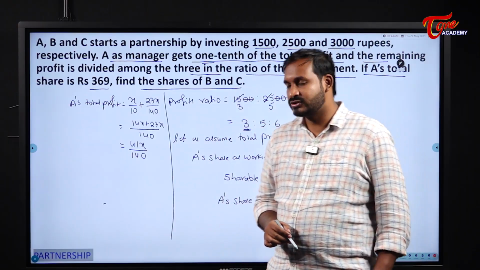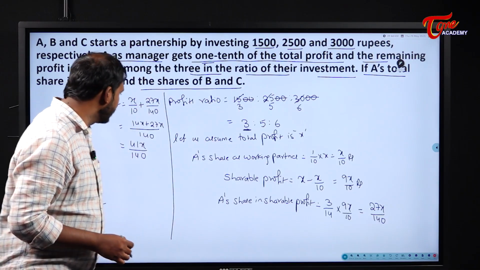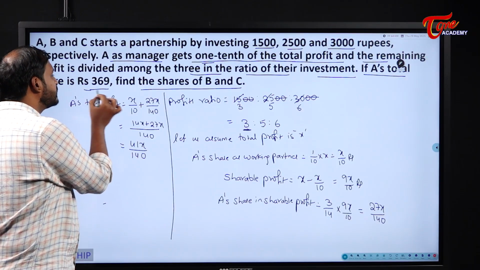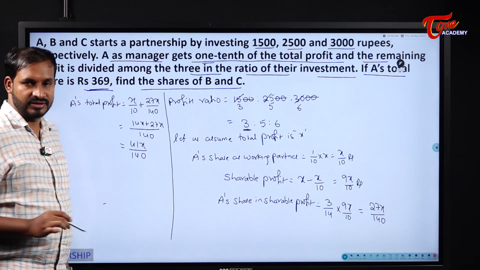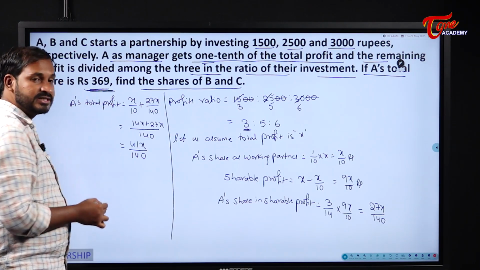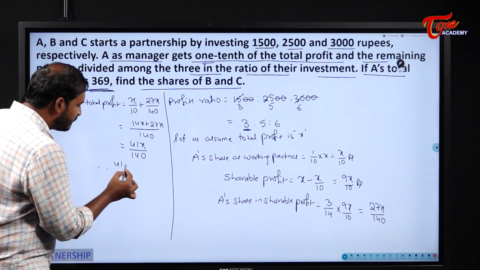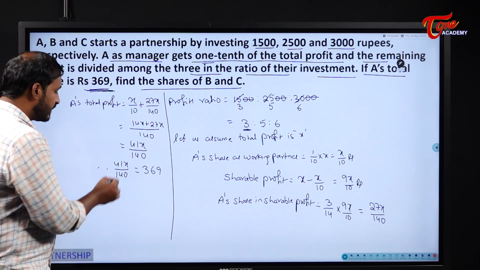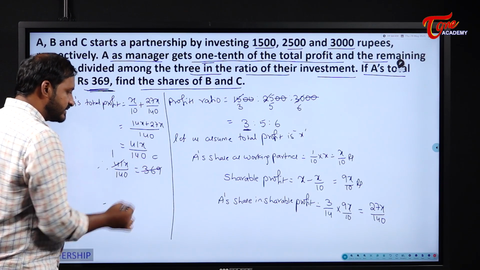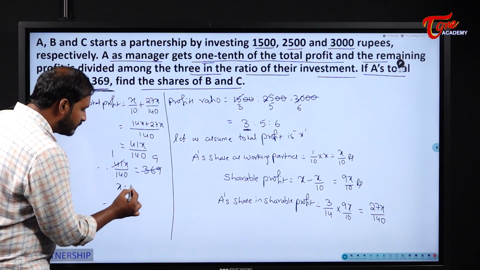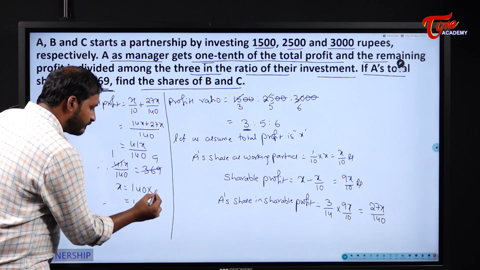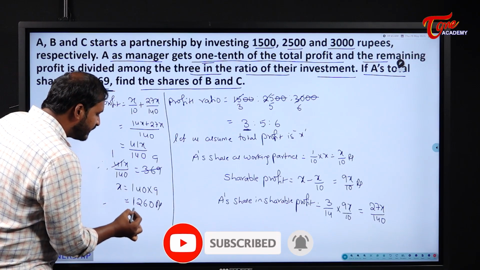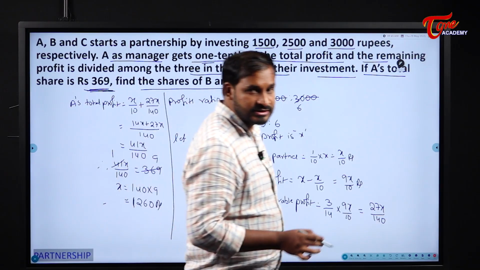Okay, good, superb. Now, students, please see here. We got A's total profit as 41X by 140. But in the question they clearly mentioned A's total profit is 369. Therefore, 41X by 140 is equal to 369. If you observe carefully, 41 ones are 41, 41 nines are 369. So the X value will become 140 into 9, which is 1260 rupees. So the total profit here is 1260 rupees.